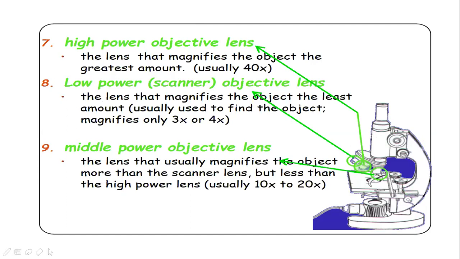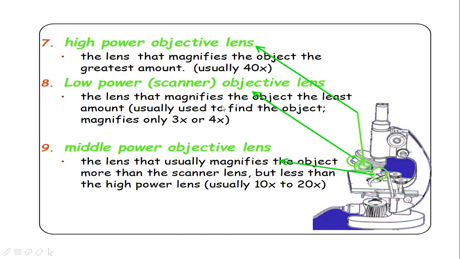Low power objective lens, usually 10x. This will magnify the object to a lesser amount. So low power is 3x or 4x, and middle power is 10x or 20x. So whatever this x is, that many times. So objective lens can be high power objective, low power objective, or middle power objective.